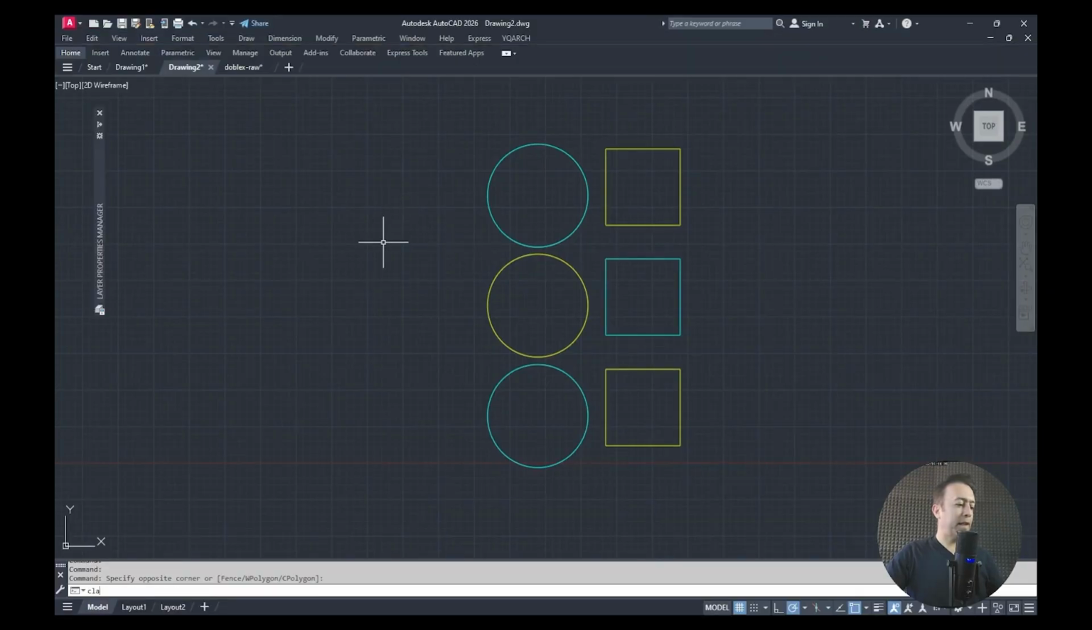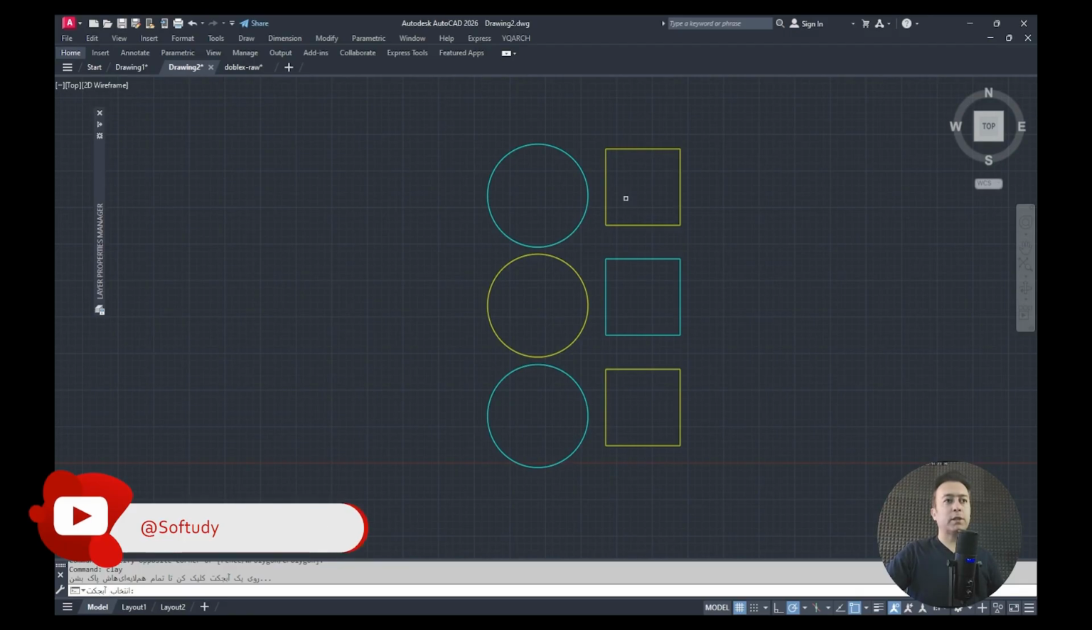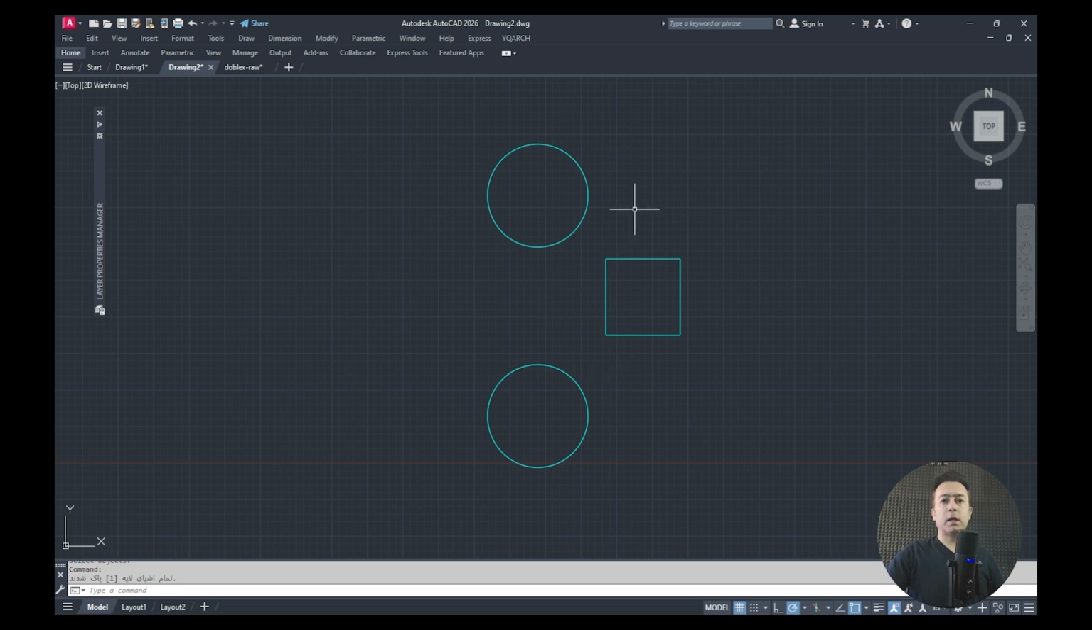Now what does it say? It says, select the object. So I just need to click on this, and as you can see, the elements are deleted. Now if I press enter again and click on these, you'll see that it easily deletes the elements I selected. No matter which layer they're on, it deletes all the elements of that layer for me.